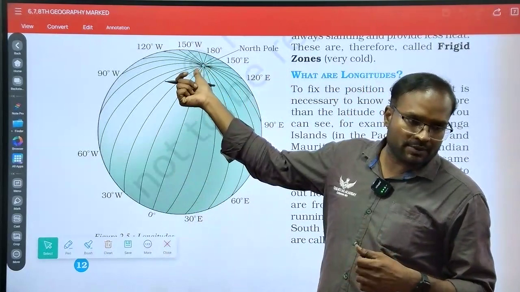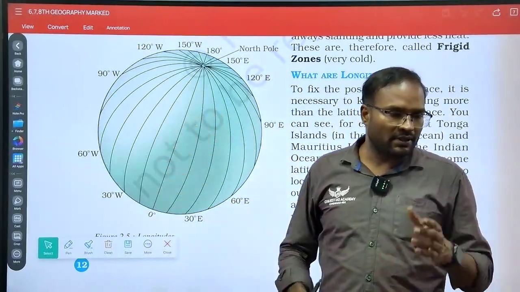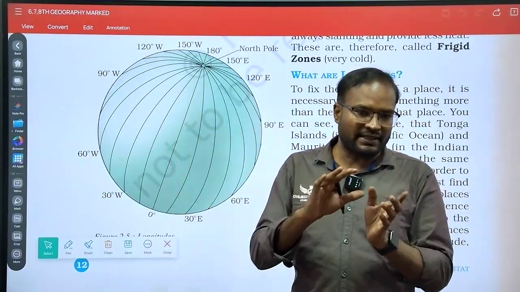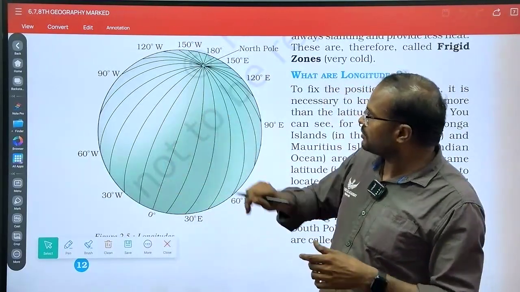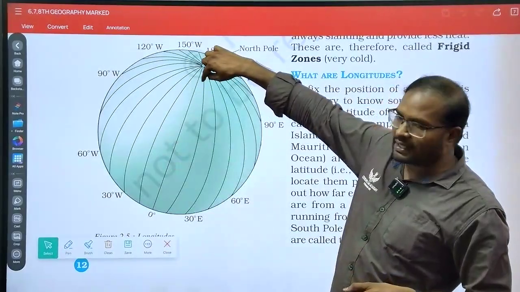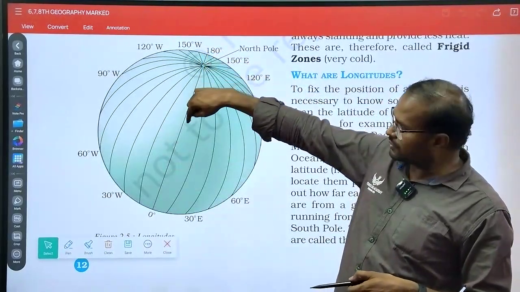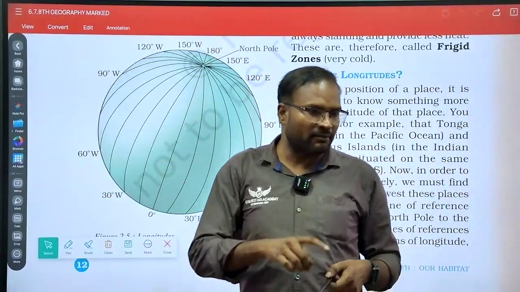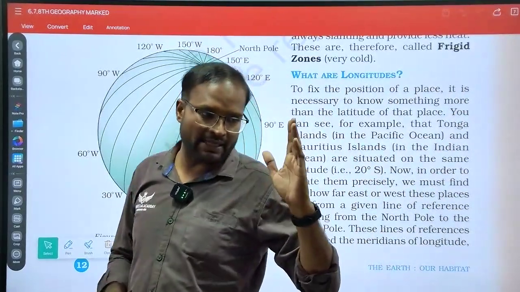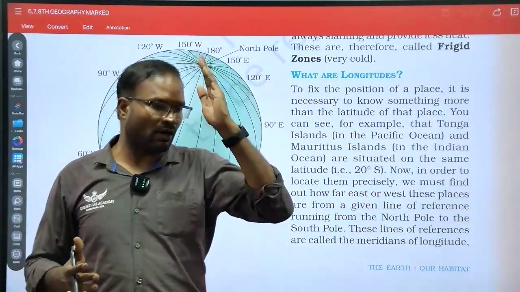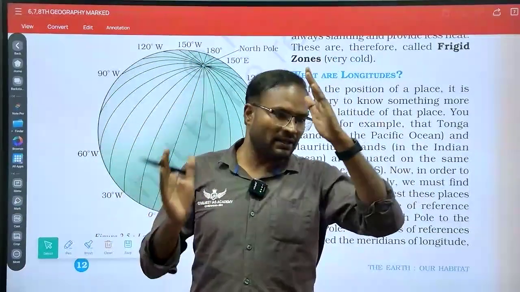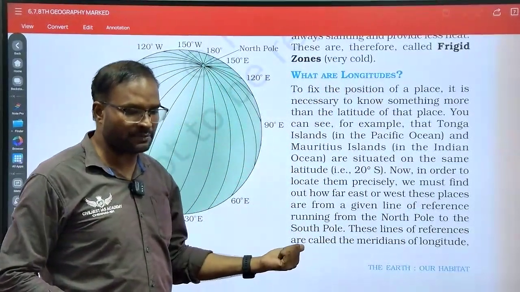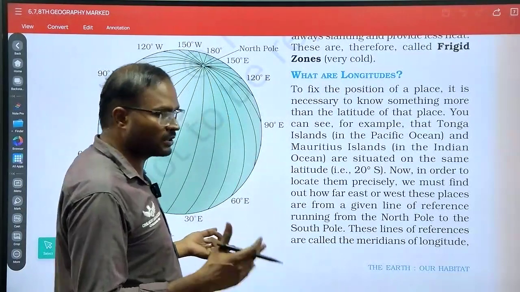I can be in the northern hemisphere or the southern hemisphere, but the sun I can see only with an angular difference, not a time difference. Even the person standing here will have 12 o'clock, and here also 12 o'clock, here also 12 o'clock. So that is why it is called meridian. Meri means midday, dian means day. Half of the day will be the midday, between morning and evening. So midday means all the people on the same longitude will be experiencing the same time. You got the point?